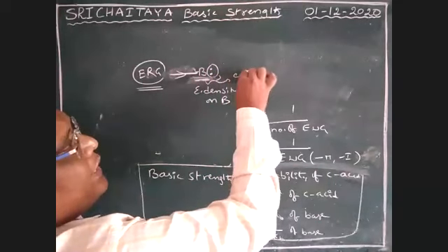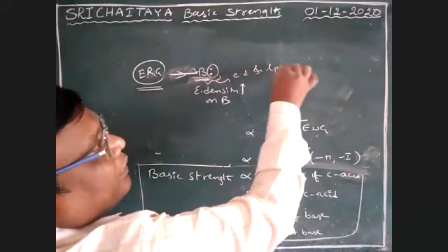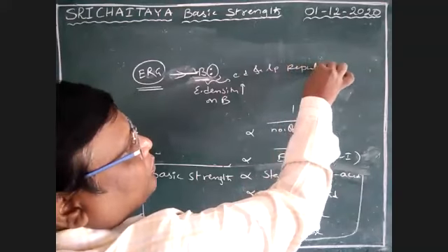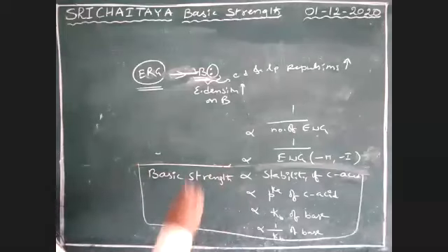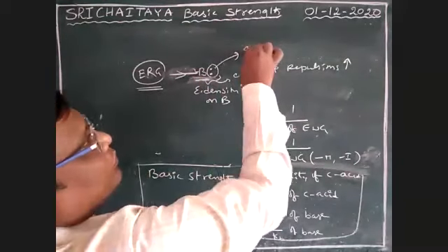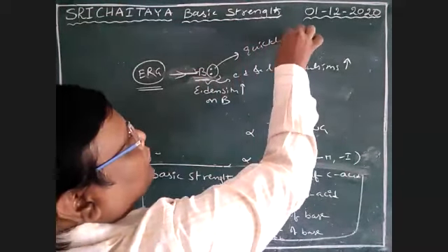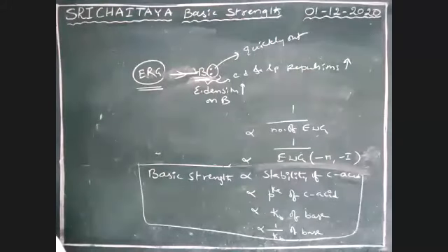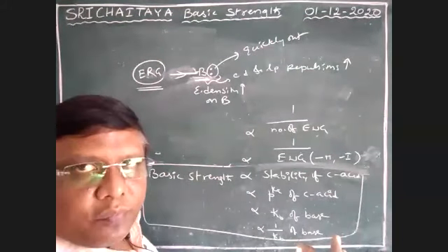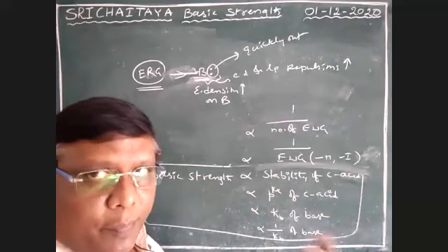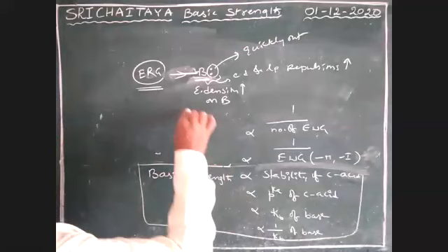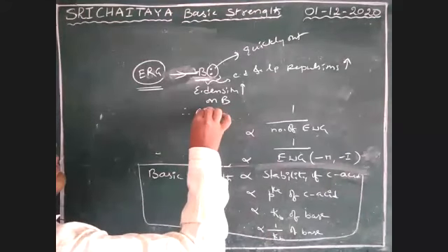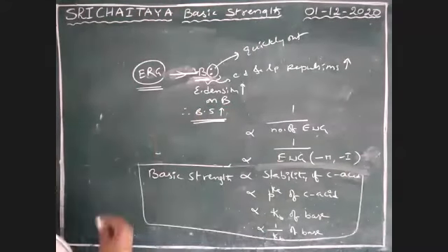So electron density and lone pair repulsions increase. As repulsions increase, the lone pair quickly comes out. That means it is ready to donate. That means basic strength increases. So therefore, basic strength increases.